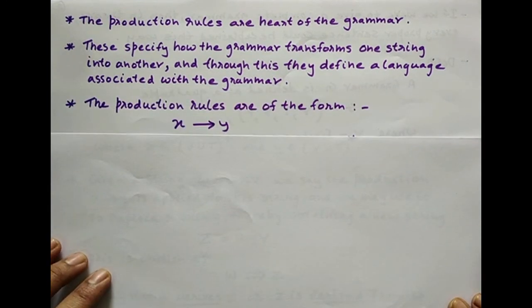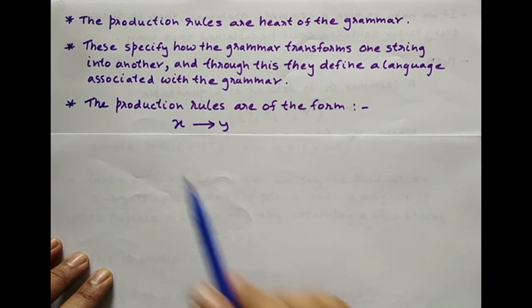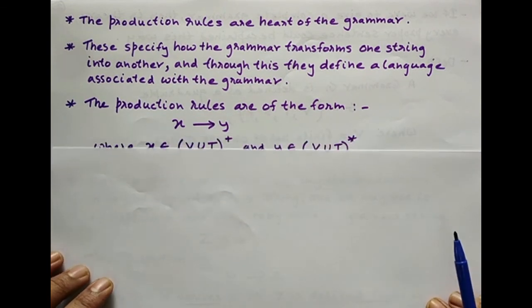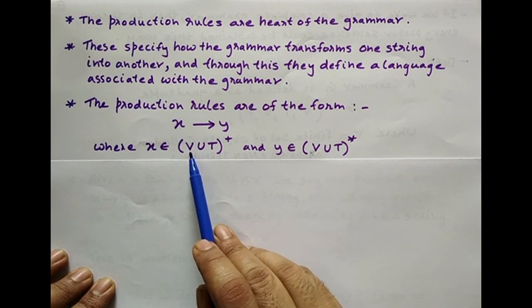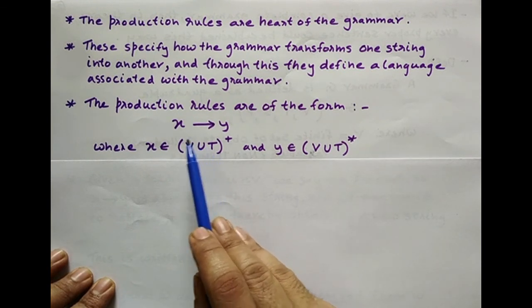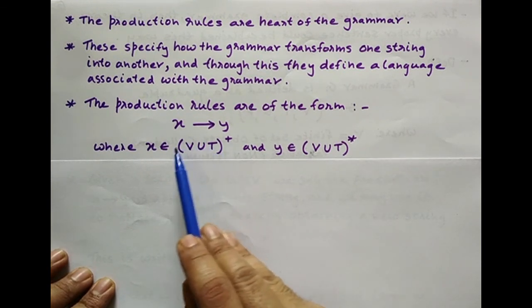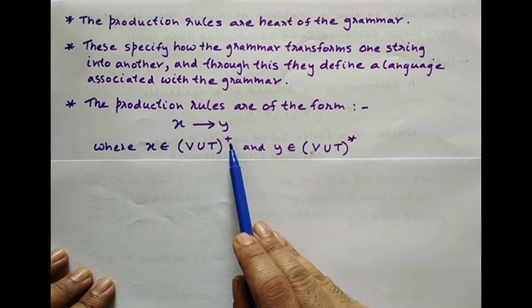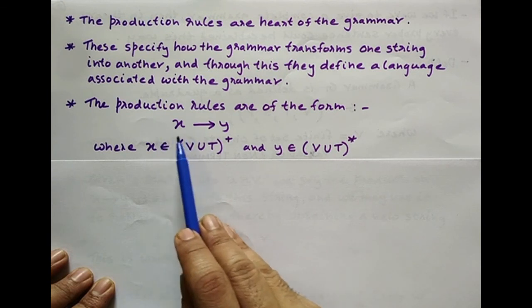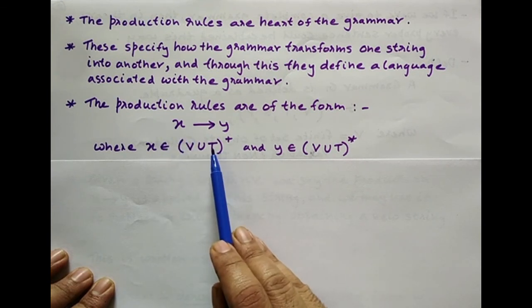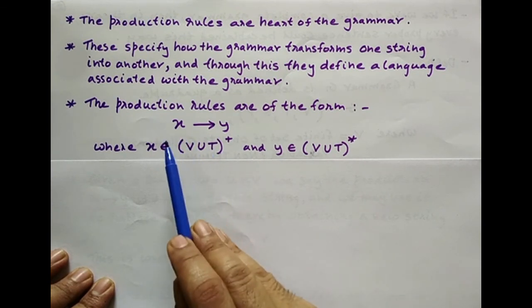The production rules are of the form X implies Y, where X can be a string formed from terminals and non-terminals. I've written plus on top. It simply means that the left hand side element, that is X, cannot be null. It has to be at least one valid symbol.